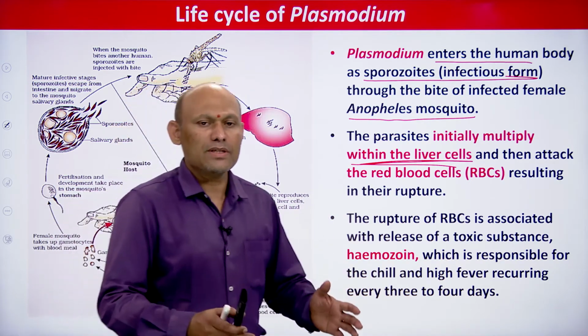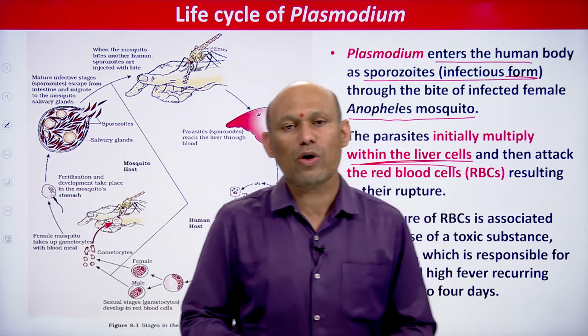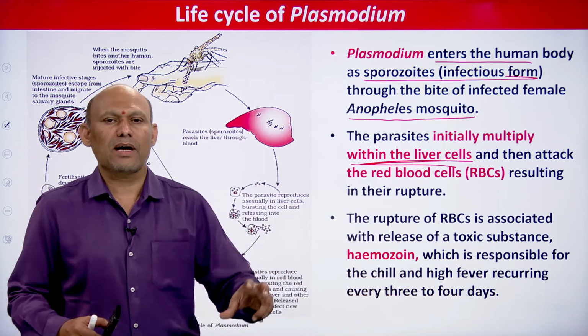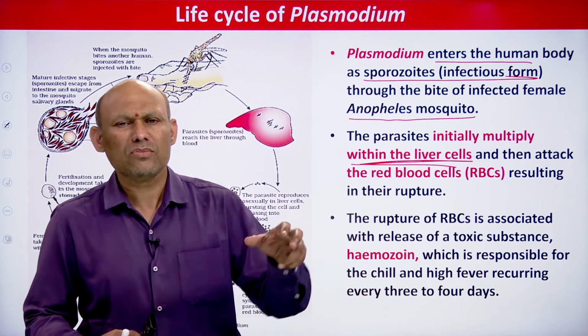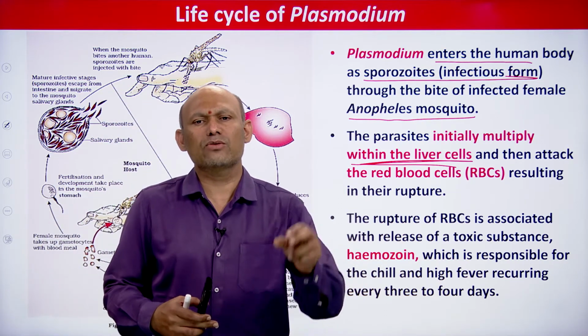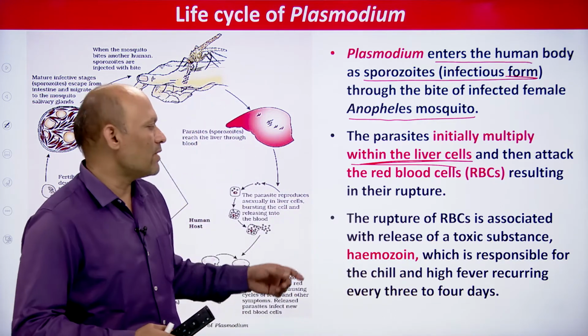And wherever RBCs rupture, along with parasitic stages, hemozoin is released. Hemozoin is formed from what? Heme. Generally when these parasites attack hemoglobin, they consume hemoglobin, and the heme part of the hemoglobin is converted into hemozoin. So this is very, very important.